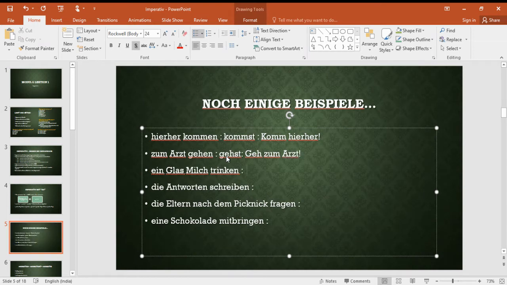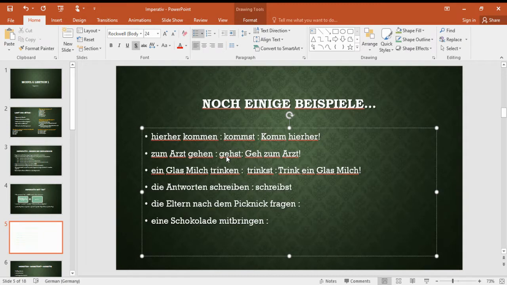Ein Glas Milch trinken. It will become trinkst. We need only trink. So trink ein Glas Milch. Die Antworten schreiben. So it will become schreibst. Schreibst, we cut st, it will become schreib. Schreib doch.